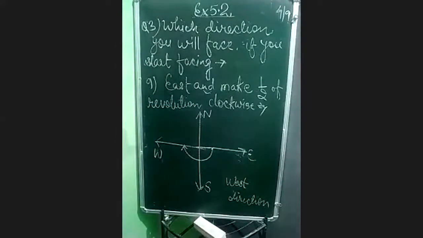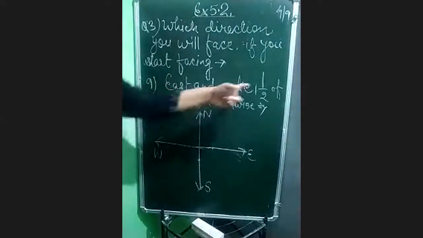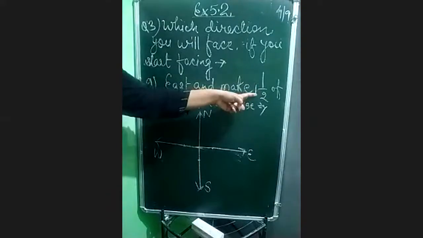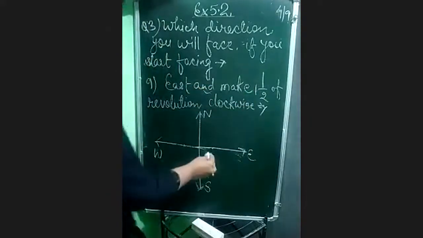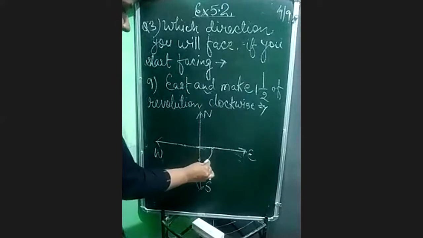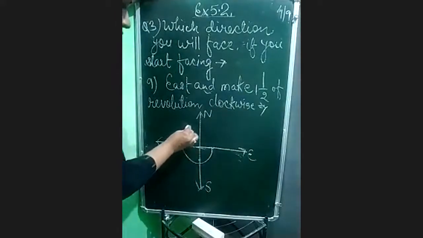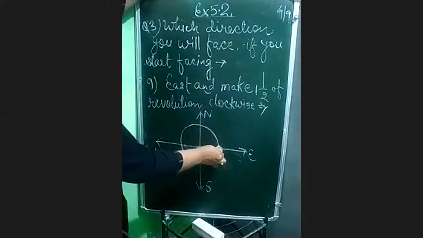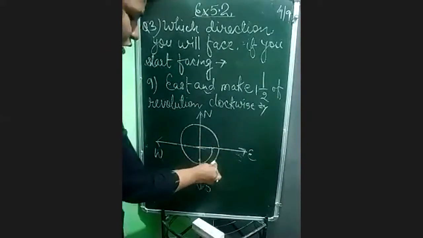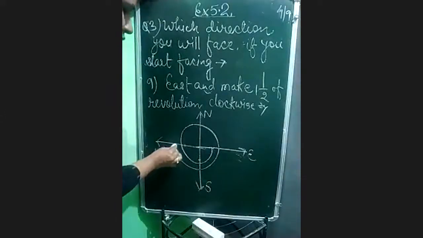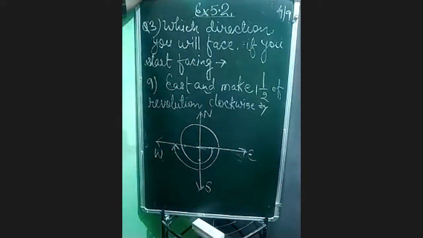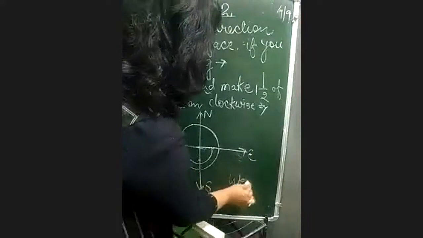This is not tough here. It is very easy if you understand. If the question is asking east and make 1.5 revolution, we will start from east with 1 complete revolution. Have we reached 1? Yes, we reached 1. Now after 1, it says half more, so let us start half. We have come here, at half. So it means you will start from east and you will reach west only. So your answer will never change. Your answer will be west only.